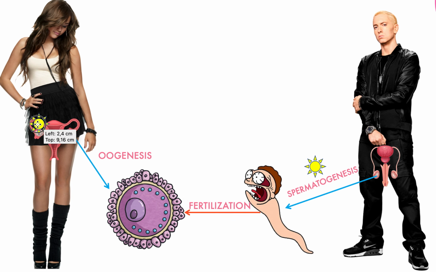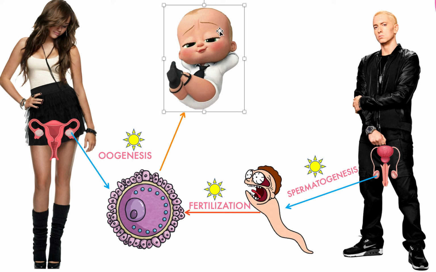Again, I'll make a separate video on oogenesis and a separate video on fertilization. So coming back to what I was saying, when this egg receives the DNA from Eminem's sperm, it will have the total amount that a normal cell has. And then this cell will divide by mitosis and grow and grow and grow to form a baby that will have the characteristics of both Eminem and Miley Cyrus, right?